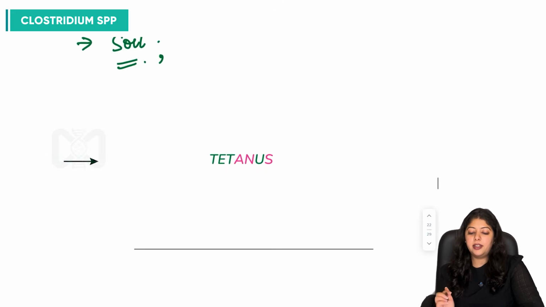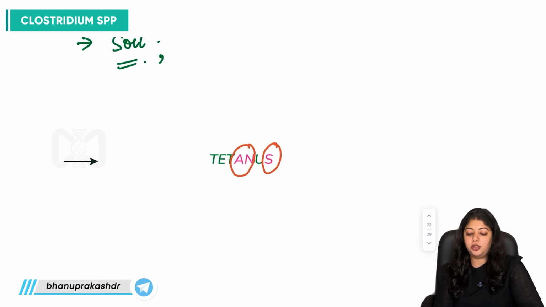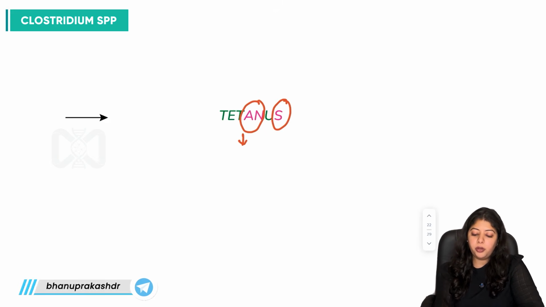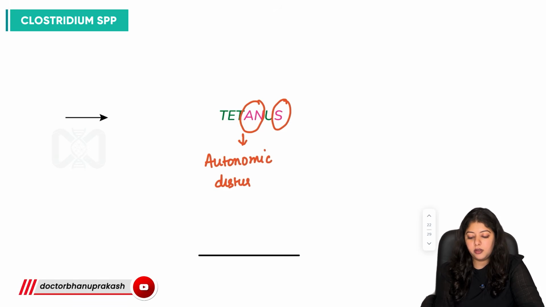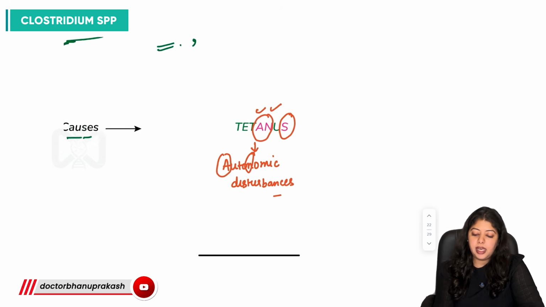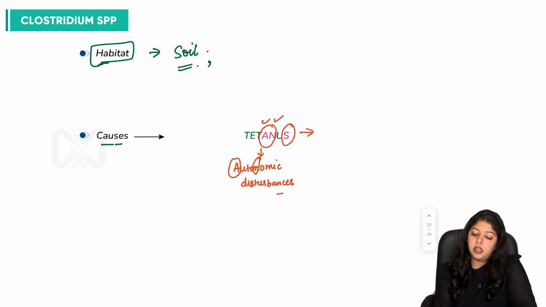With tetanus, we can derive from the name itself that it is going to have two important manifestations. One is autonomic disturbances, A for AN for autonomic, as well as S stands for a condition which is spastic paralysis.